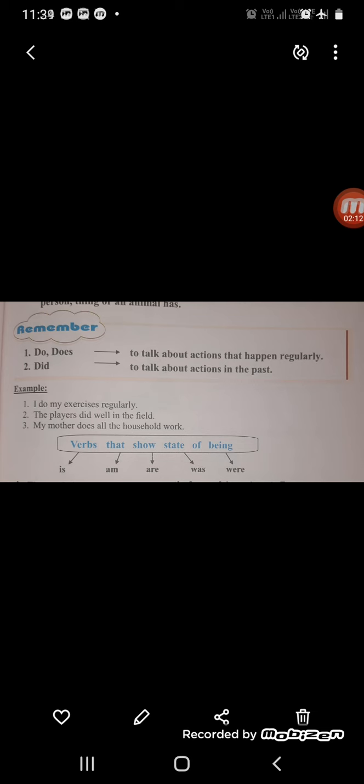Like the example given here is, I do my exercise regularly. This is an action which takes place regularly. The players did well in the field. Now did means whatever action they did, they played well in the field yesterday or day before yesterday or an hour before. So action which has taken place in the past.